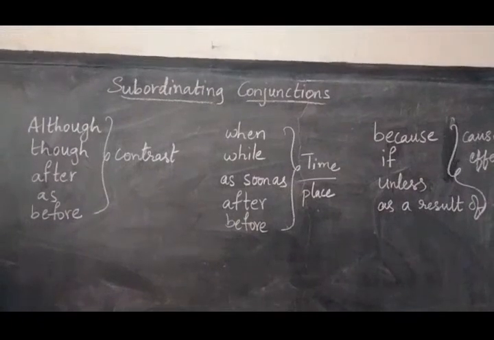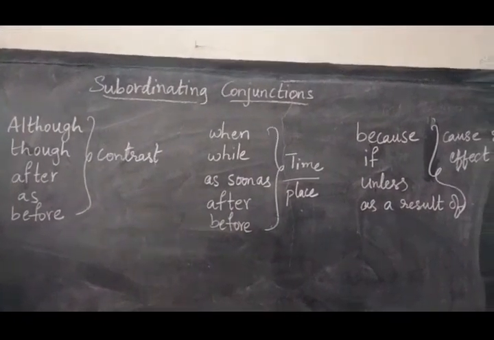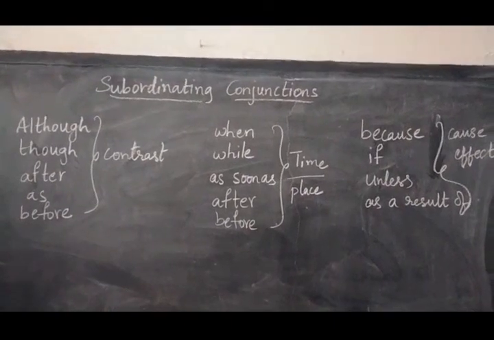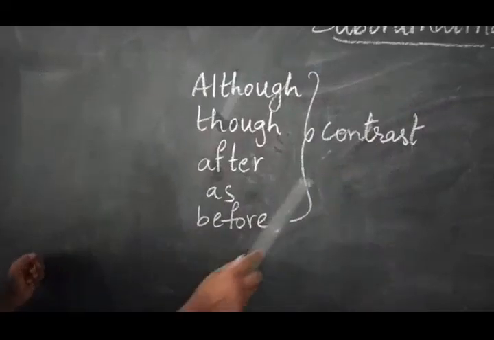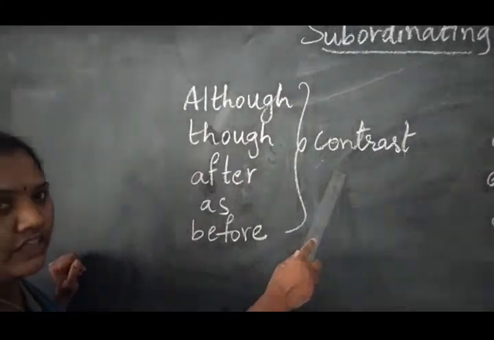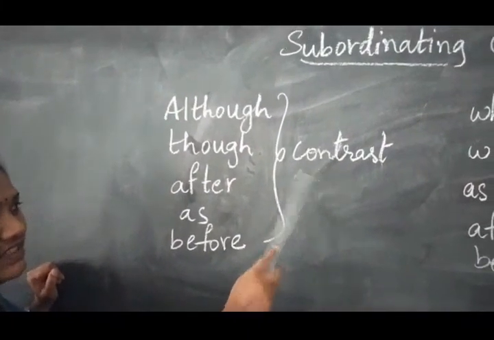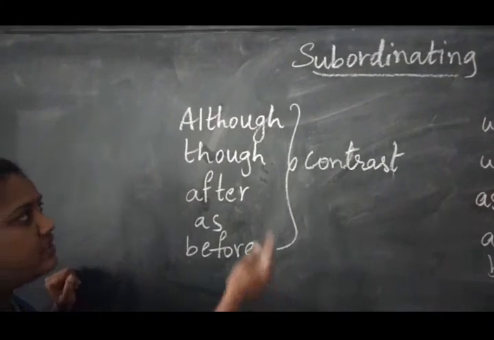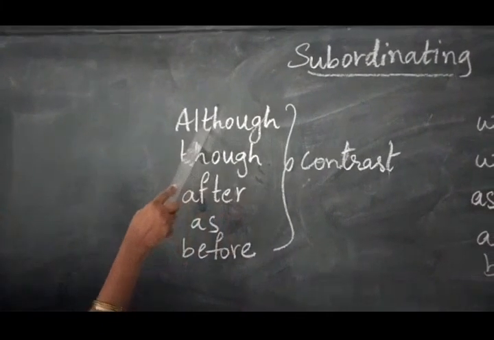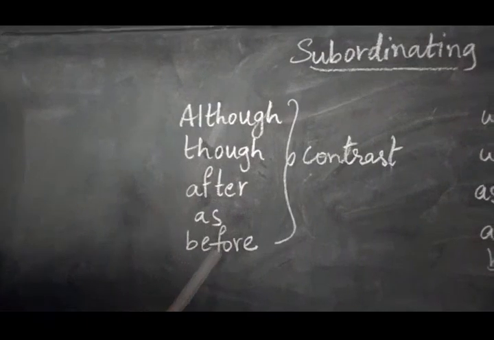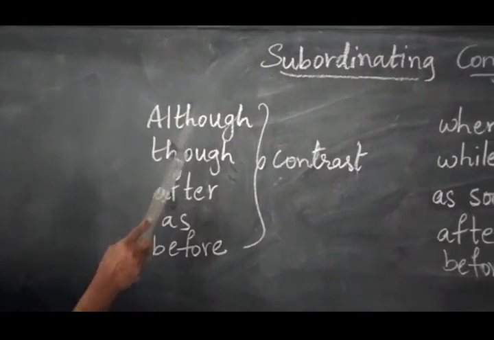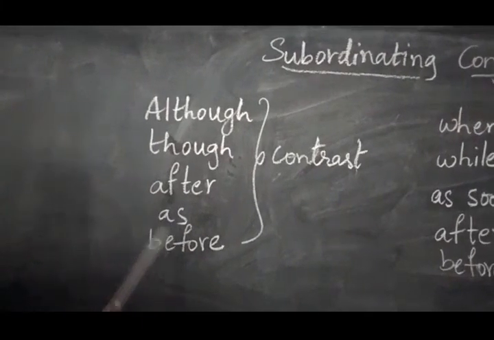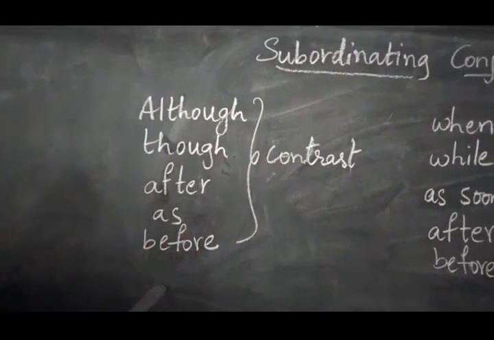See here, children, I have written a few subordinating conjunctions used in different contexts. Now I will show you individually, okay? If the sentence is in contrast form, that is, when the sentence is showing the differences between two complex sentences, then we are going to use these subordinating conjunctions. Although, though, after, as, before. There are a few more contrast subordinating conjunctions.